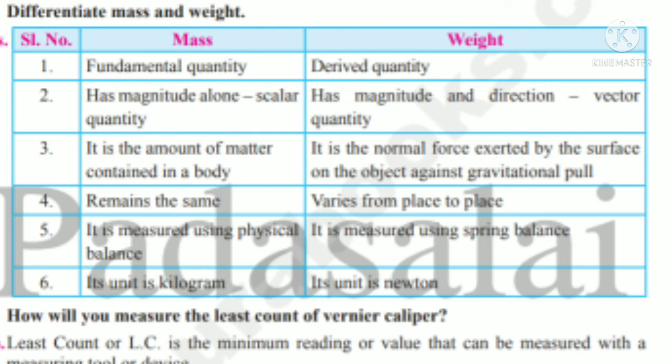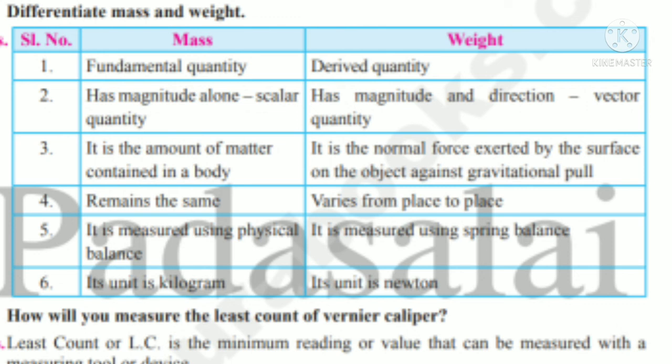Fifth point, how can we measure the mass of an object? By using a physical balance. But weight can be measured by using a spring balance. The last point, its unit. We all know that the unit of mass is kilogram, and the unit of weight is what? Newton. So these are the differences between mass and weight.